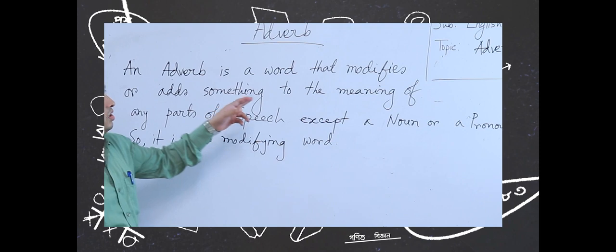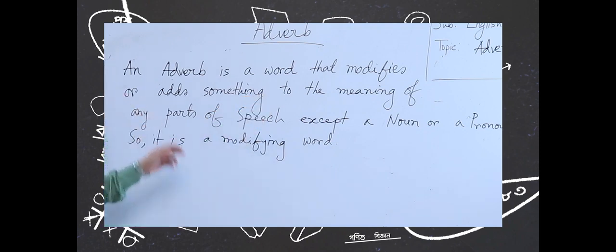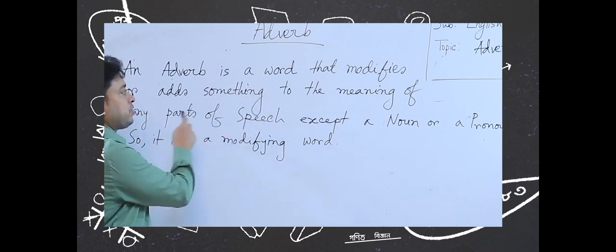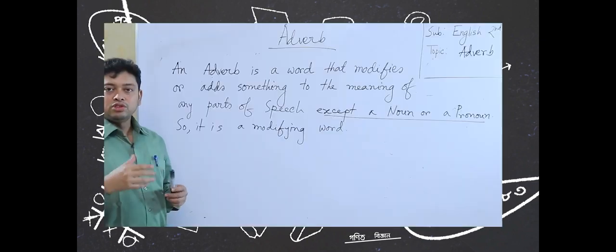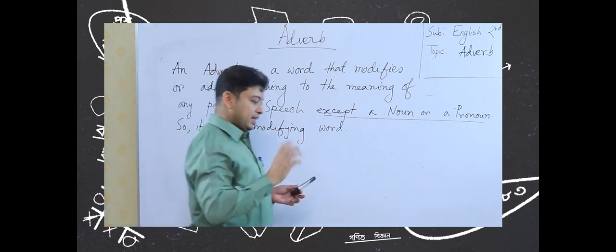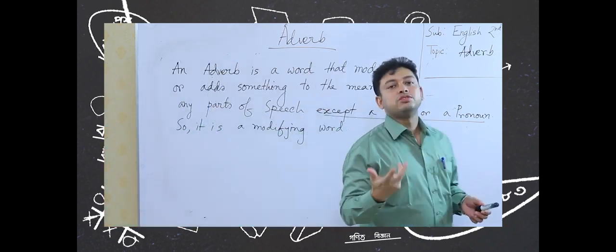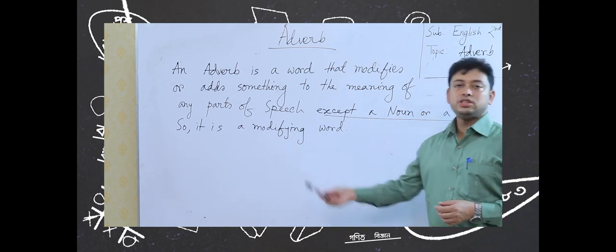An adverb is a word that modifies or adds something to the meaning of any parts of speech except a noun or a pronoun. So, this is the most important thing, except a noun or pronoun. It modifies other parts of speech. As it modifies other parts of speech, we can say in short, an adverb is a modifying word. So, please write down the definition in your copies.